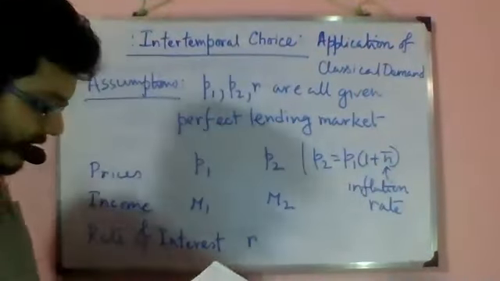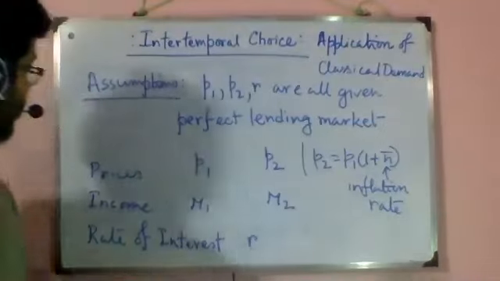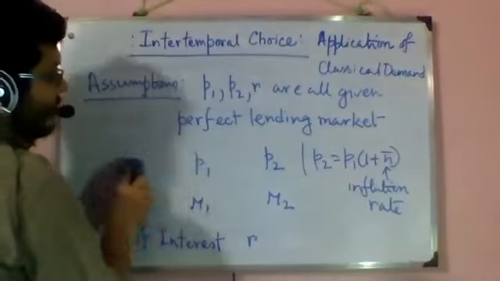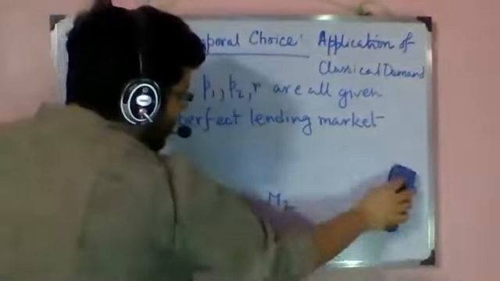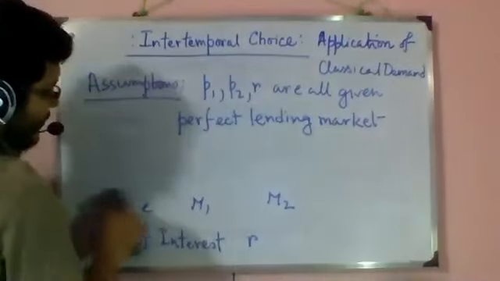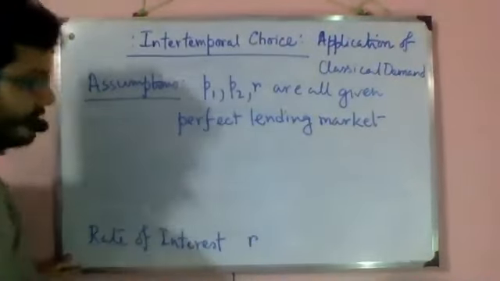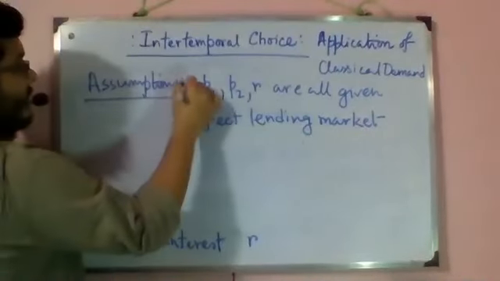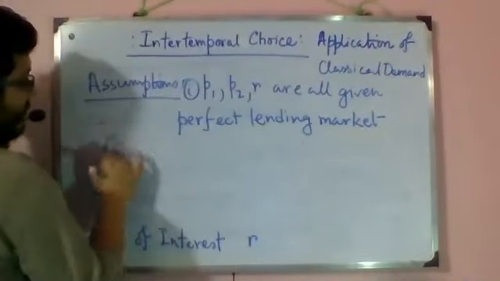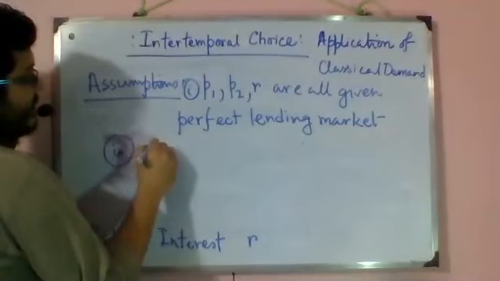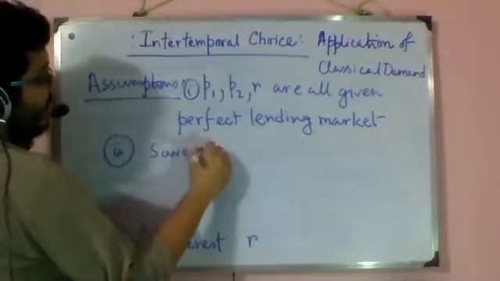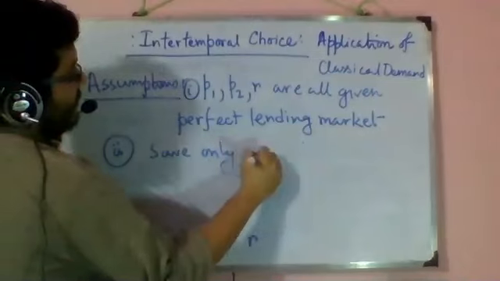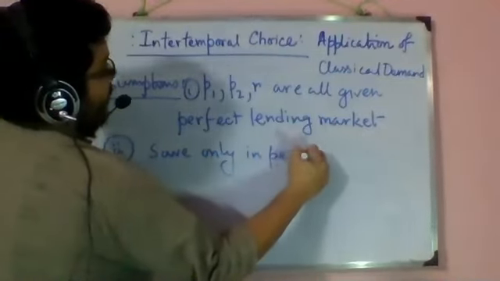Now about the periods, we have considered two periods. So obviously, if you are talking about saving for the future, then you can save only in period 1.